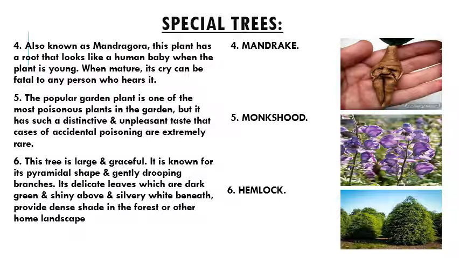Sixth one, this tree is large and graceful. It is known for its pyramidal shape and gently drooping branches. Its delicate leaves, which are dark green and shiny above and silvery white beneath, provide dense shade in the forest or other home landscape. Answer is hemlock.